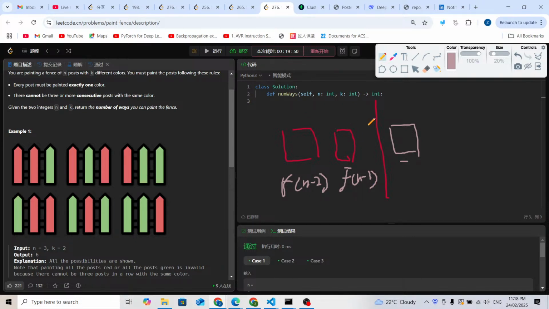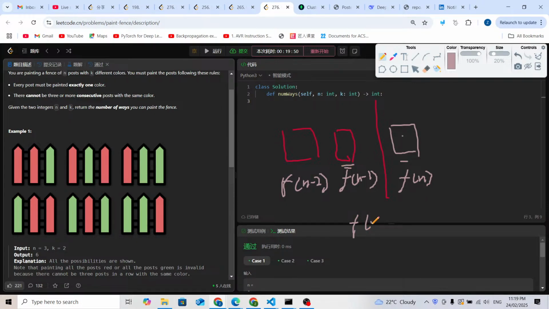Imagine we know how many different ways there are. If we paint until this one, there are f(n-2) different ways. If we paint until this one, there are f(n-1) different ways. So this is f(n). How many different ways for this f(n)? It depends on the color. If this color is different from its neighboring color, how many different ways?